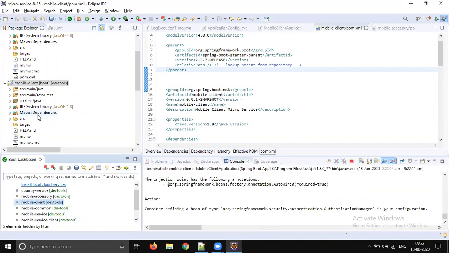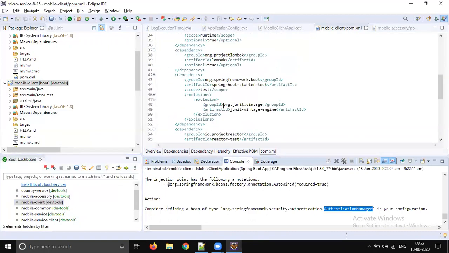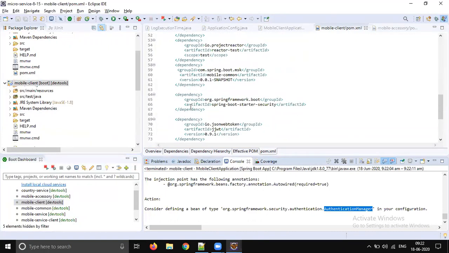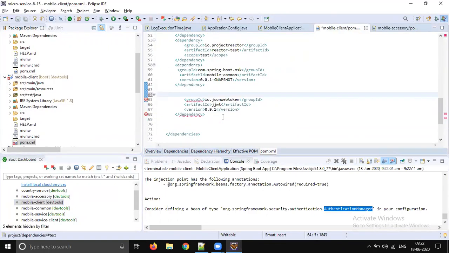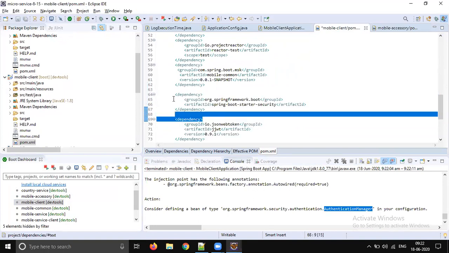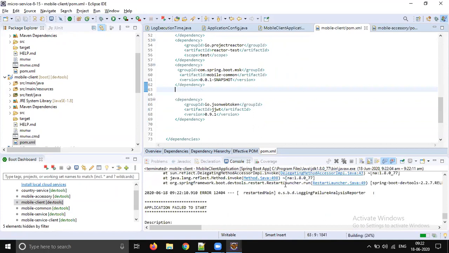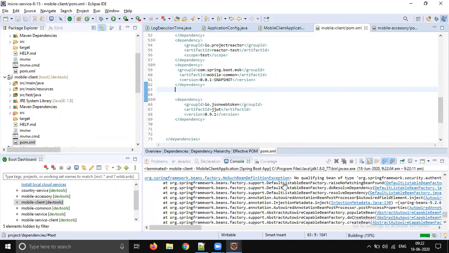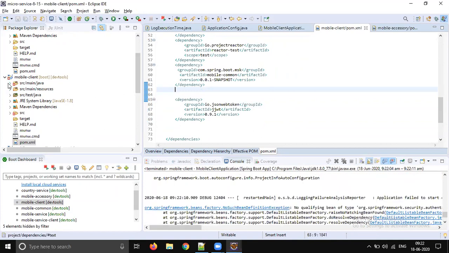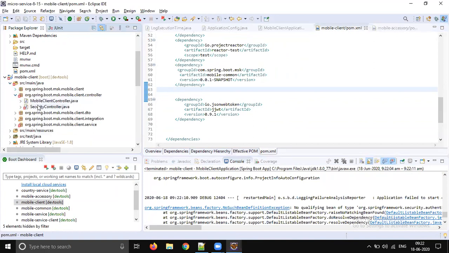Too many advanced features. So we need to manage the authentication manager now. Once we start playing with Spring Boot security, we need to add everything. That authentication manager, where we are using authentication, I think in the controller we use.